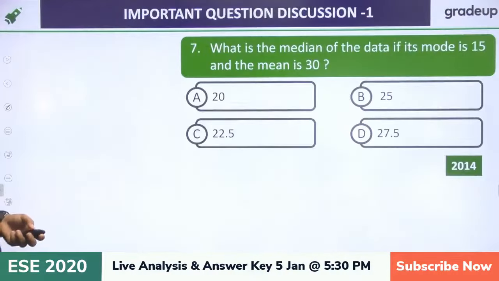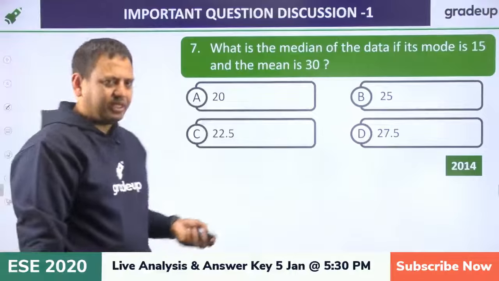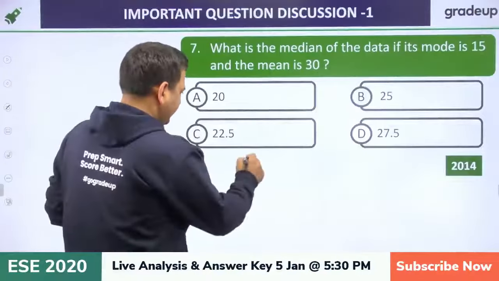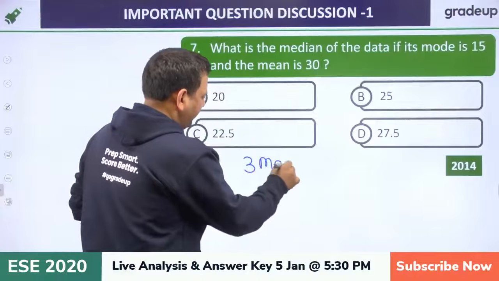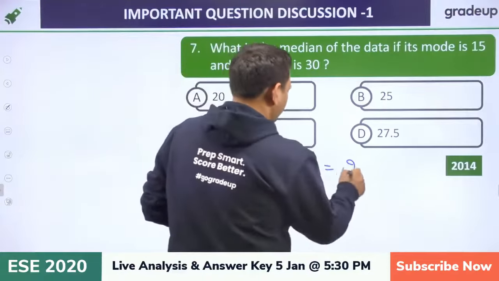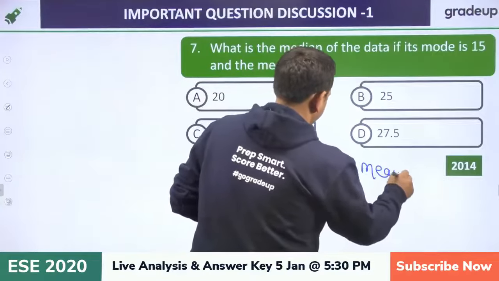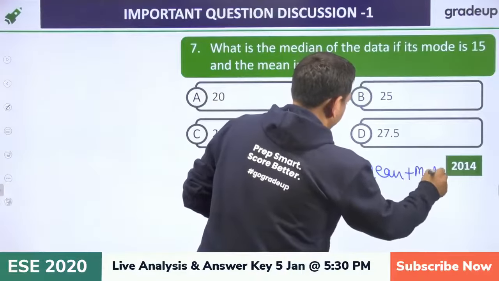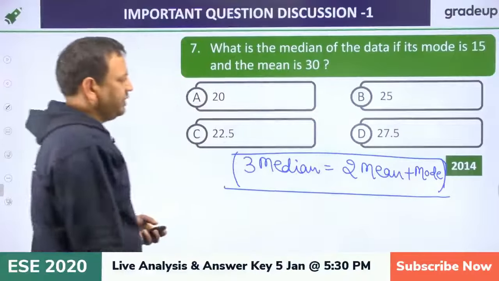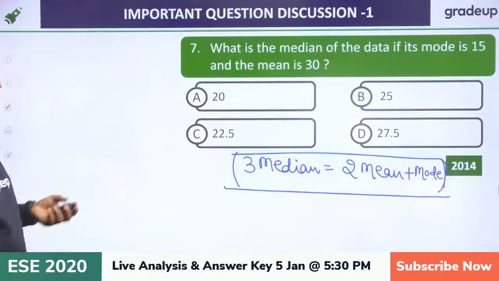Now try this one. Again, this is a very simple question. This is statistics. You have to remember this part. So what it says, the formula is what? 3 median is equal to 2 mean plus mode. So I hope everybody will solve once they know the formula. Okay, this is the property. So try this one and tell me the answer.